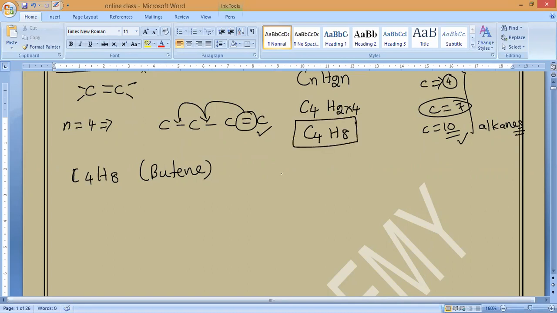Now for butene, we keep 4 carbons first. How many double bonds? One double bond.